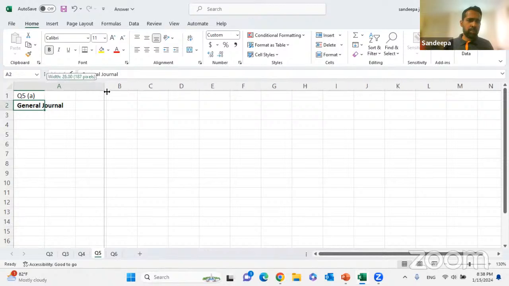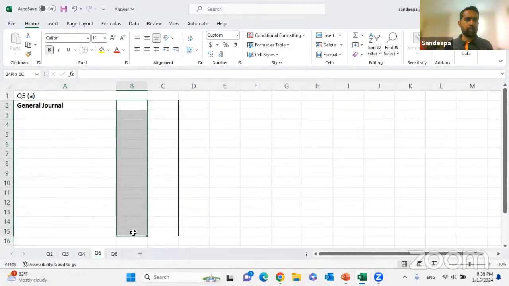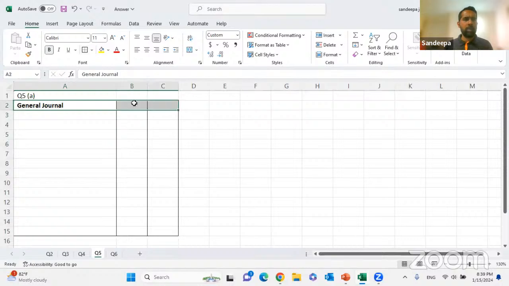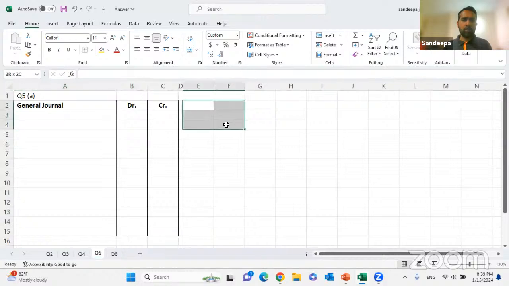You need to prepare the general journal. You've got debit and credit. Right? And apart from that, you need to prepare the suspense account.